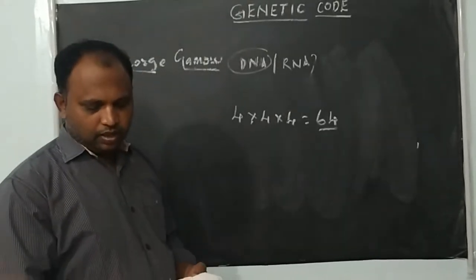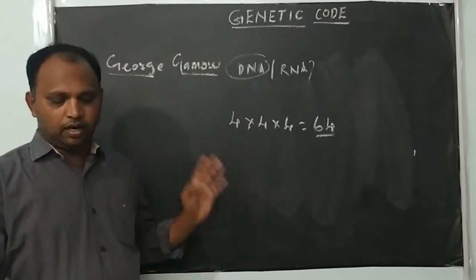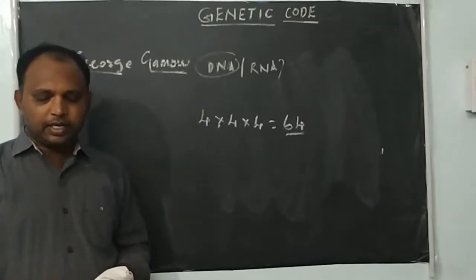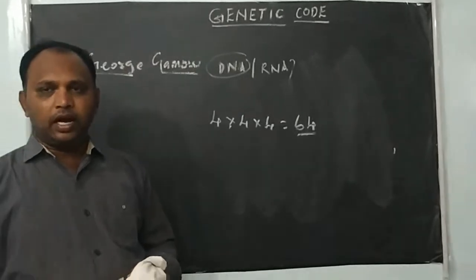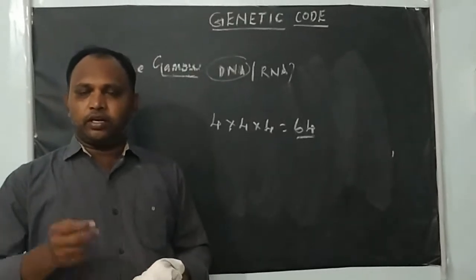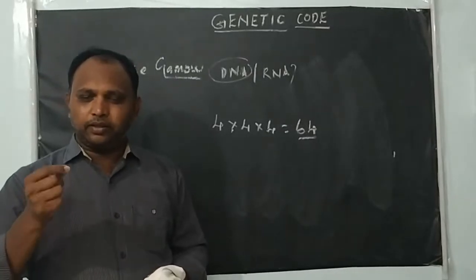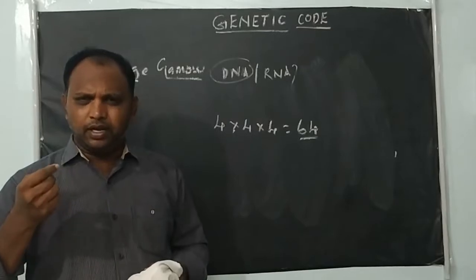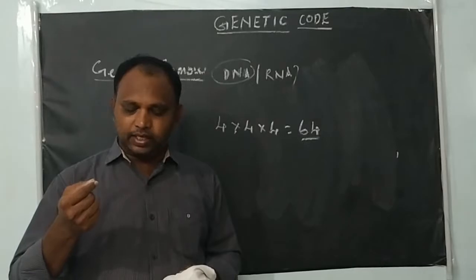And next, how did they verify whether the genetic code is right or not? After that, some scientists conducted experiments and concluded that each and every amino acid of proteins is encoded by every 3 bases of mRNA, and they called it a triplet codon.